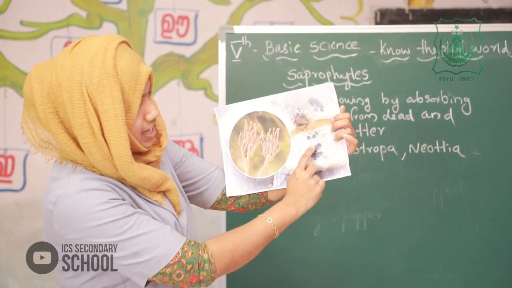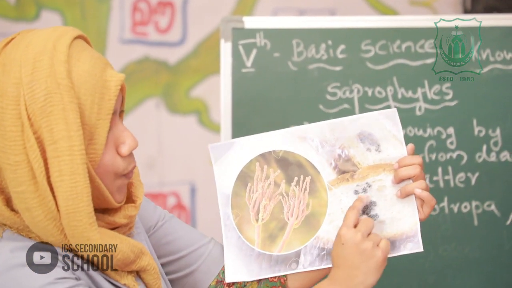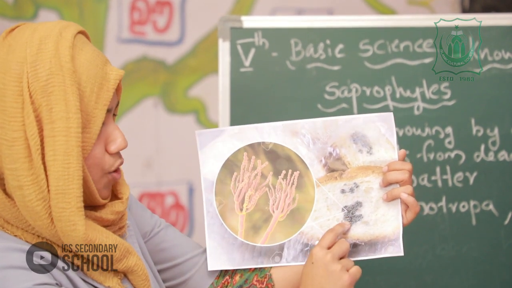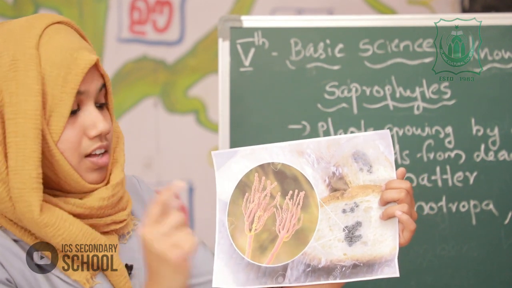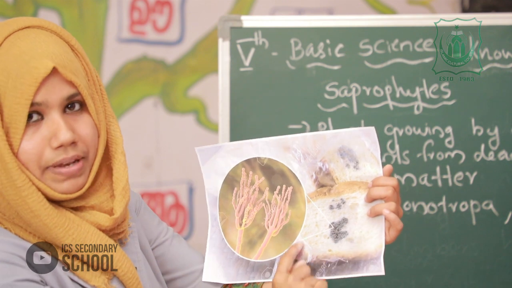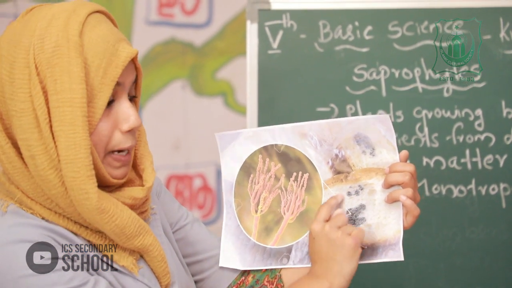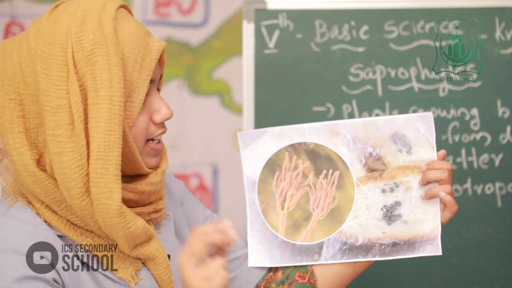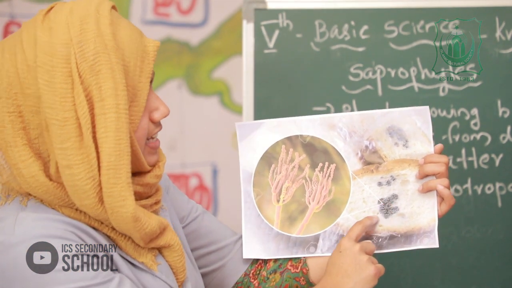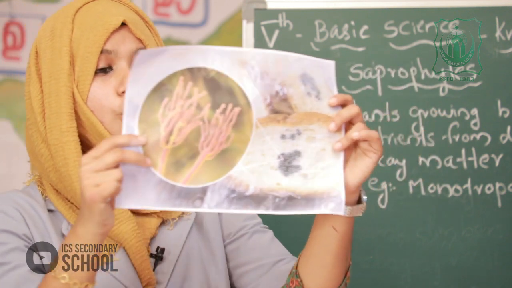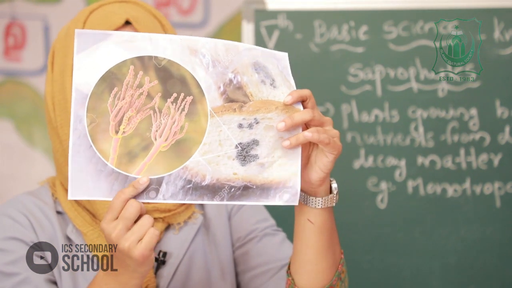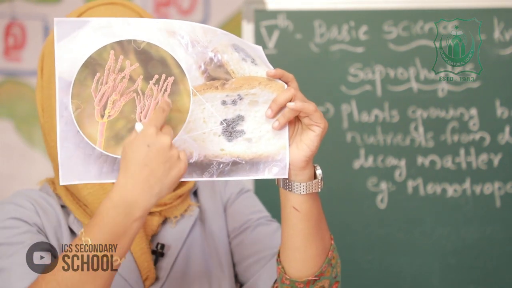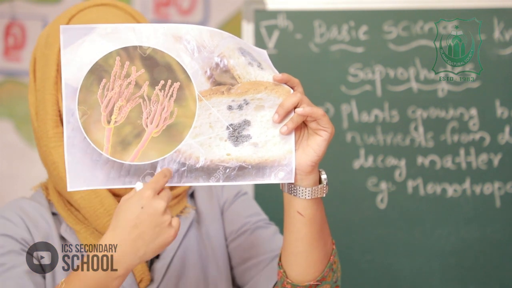Can you see? Yes, there are black or white spots. If you kept the bread, that means it is contaminated. The bread became contaminated after 2 days of soaking in water, and that is fungus. When you observe through a hand lens, you will see a picture like this.